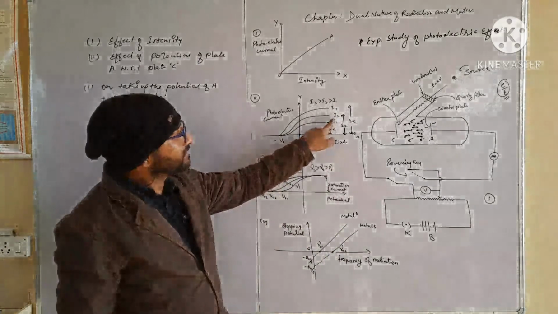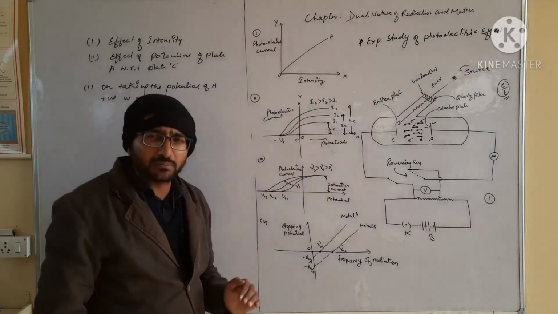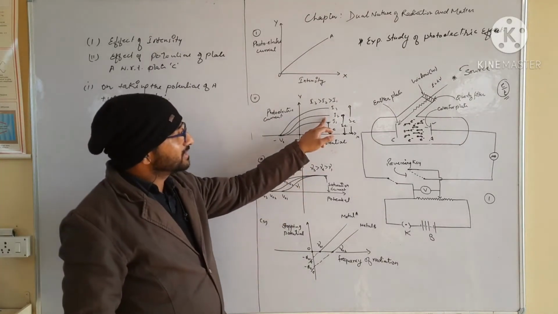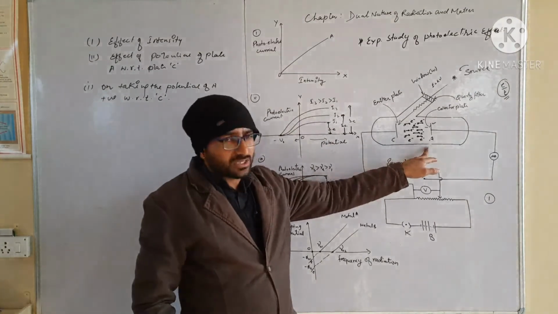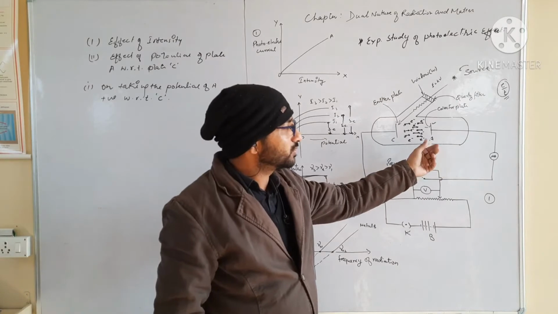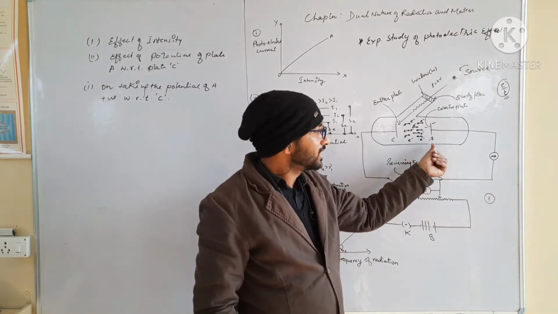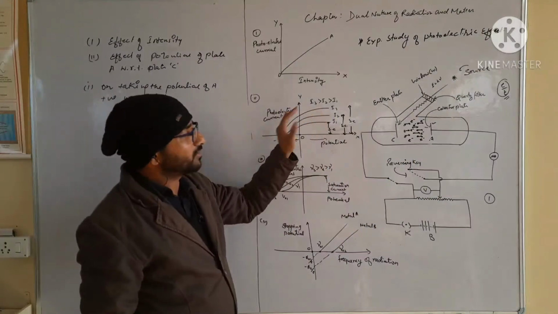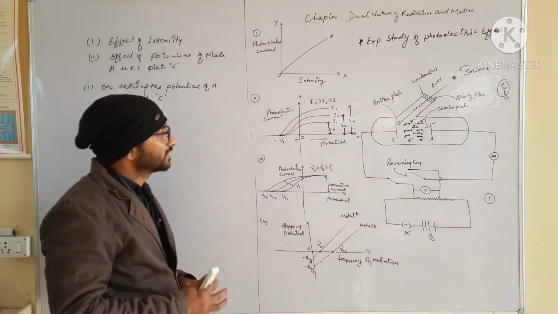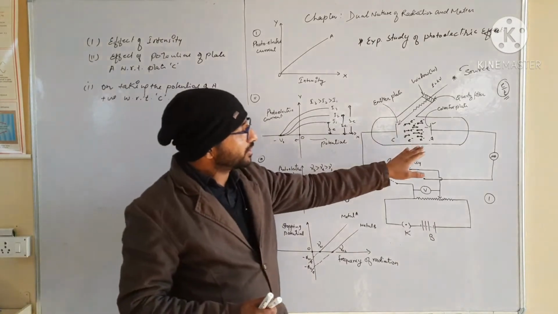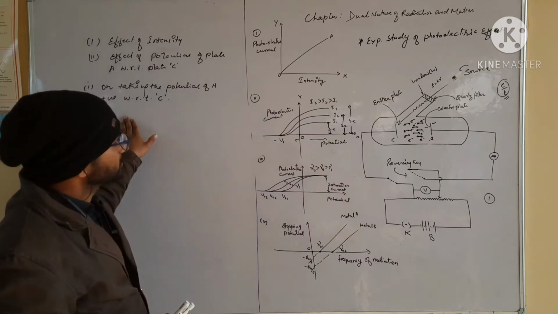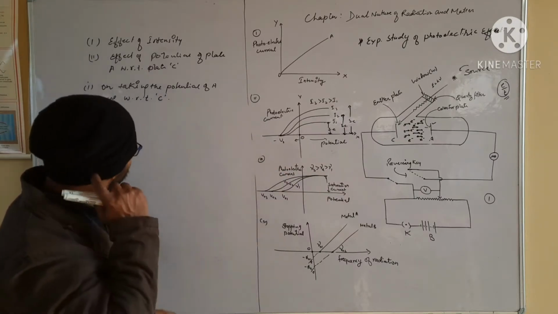As we increase the intensity, the number of photoelectrons emitted per second will also increase. But the negative potential, which is the stopping potential or cut-off potential, will be the same for all intensities.